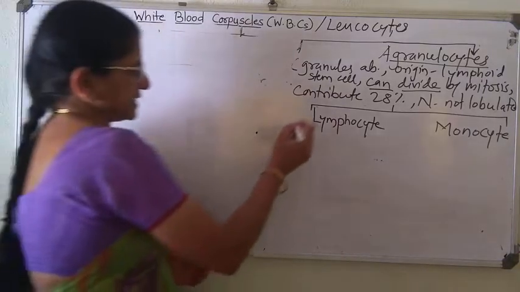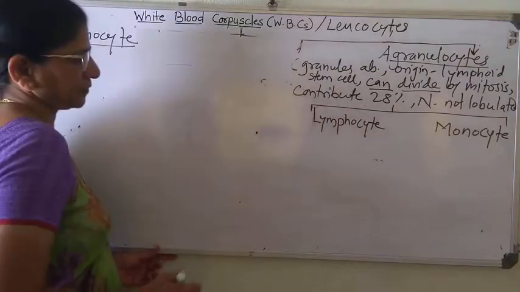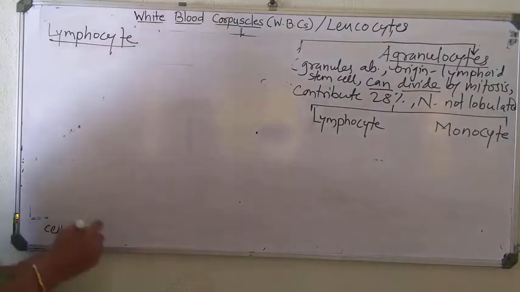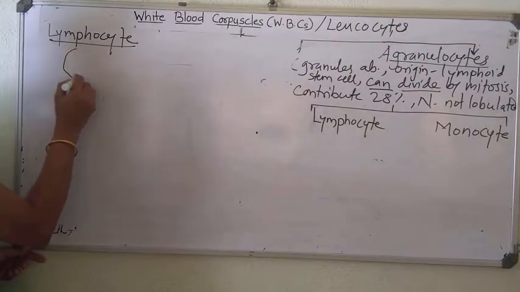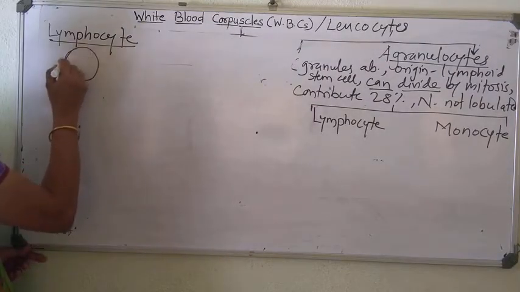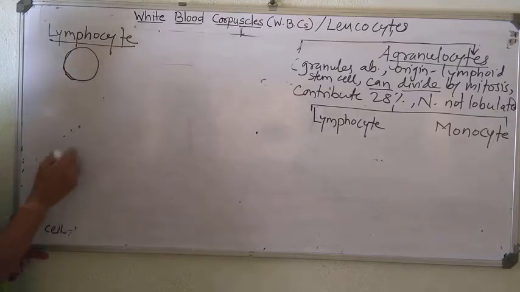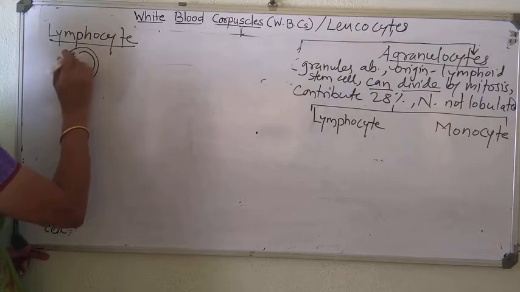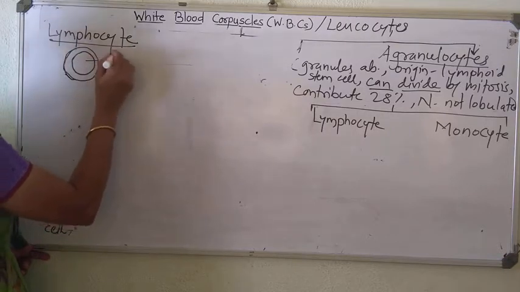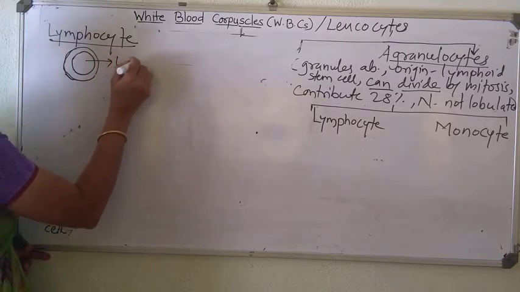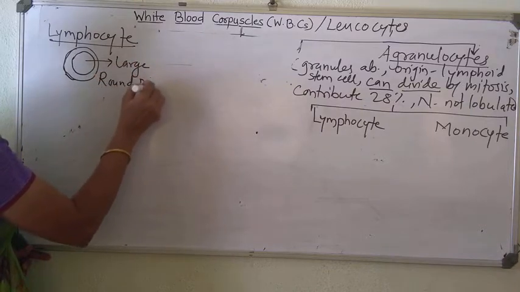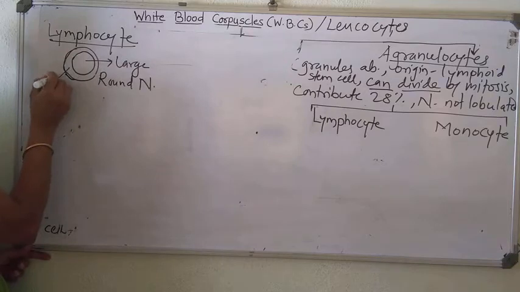Here the lymphocyte is somewhat smaller and roundish in shape, and it shows a large round nucleus and clear cytoplasm.